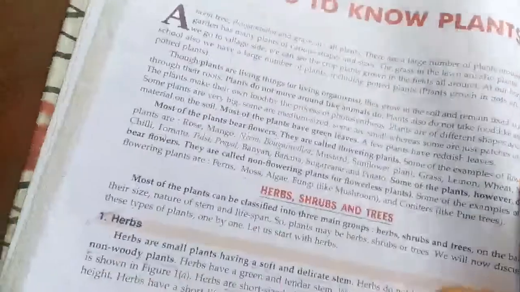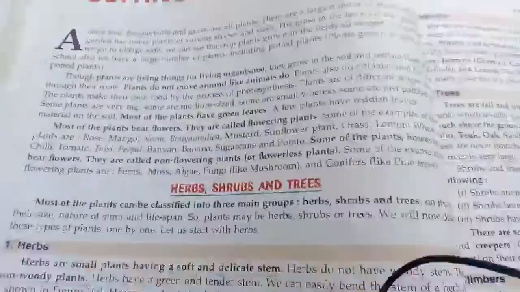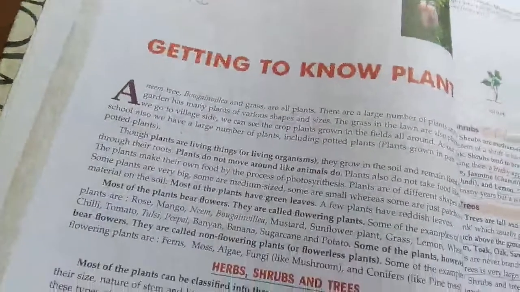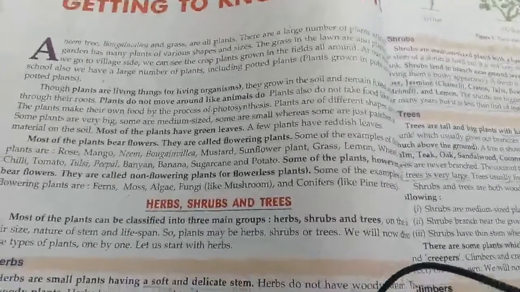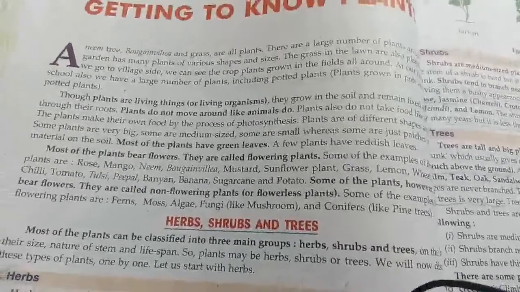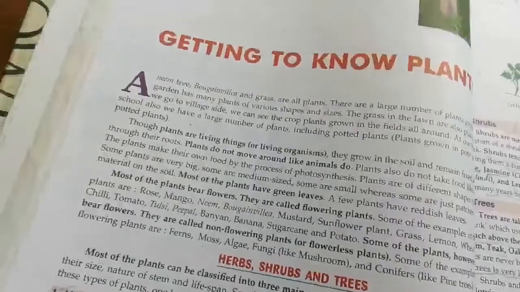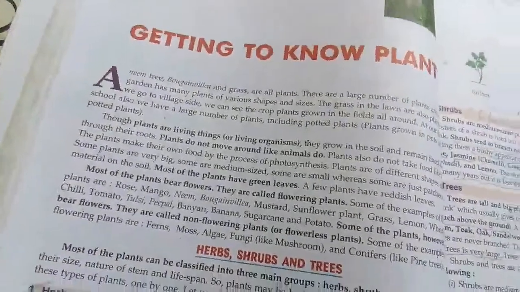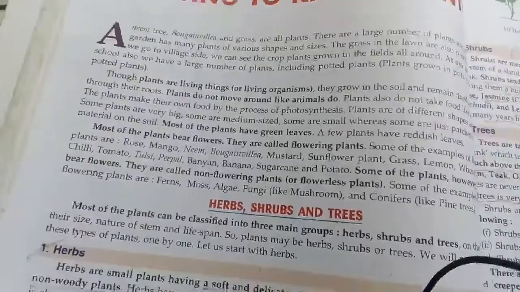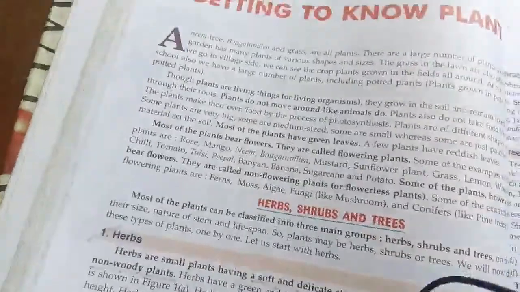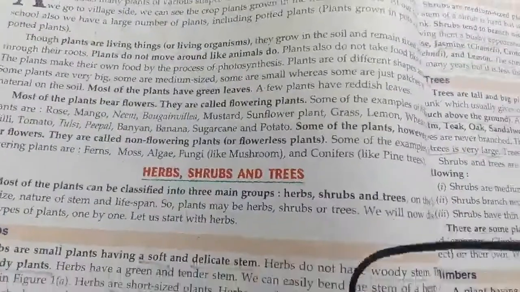Now you know that plants are the most important living organisms on the earth, because if there were no plants, then it would not be possible for us to survive on the earth. Because plants give us oxygen as well as food to eat. Now the first topic is herbs and trees. So what do you mean by herbs?